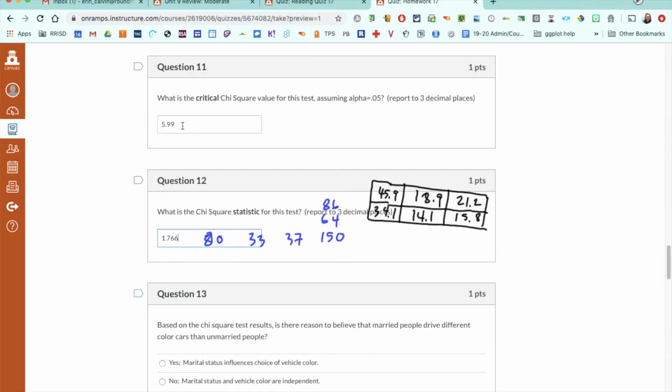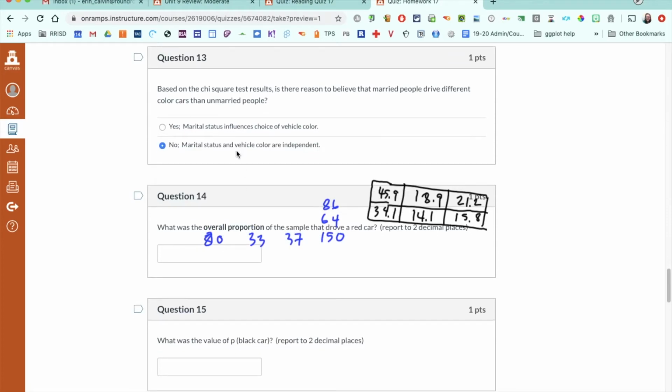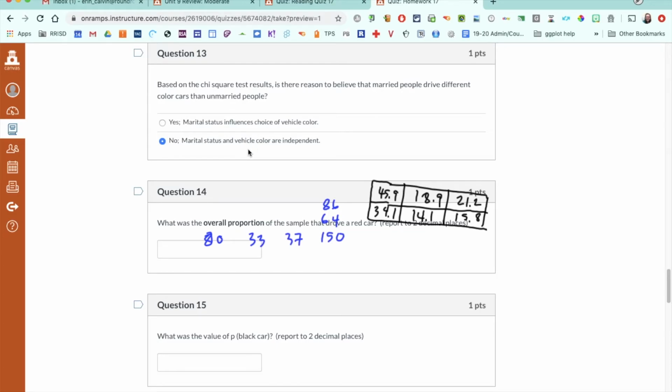So on this one, my critical value is 5.99. My statistic is not past that, so it is not in the critical region, which means we would fail to reject the null. We don't have evidence of an association between marital status and color of car. So independent would be your null. In this one, we're failing to reject the null. Basically, we're stuck with null.